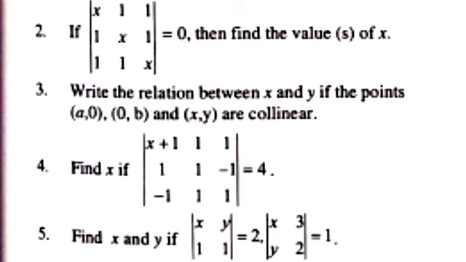Next question is question 2. A determinant is given equal to 0, find the value of x, and 3 is also like this. And in 4, the condition of equality, find the value of x where the determinant is given, and 5 is the same. And these are the important questions of this session.